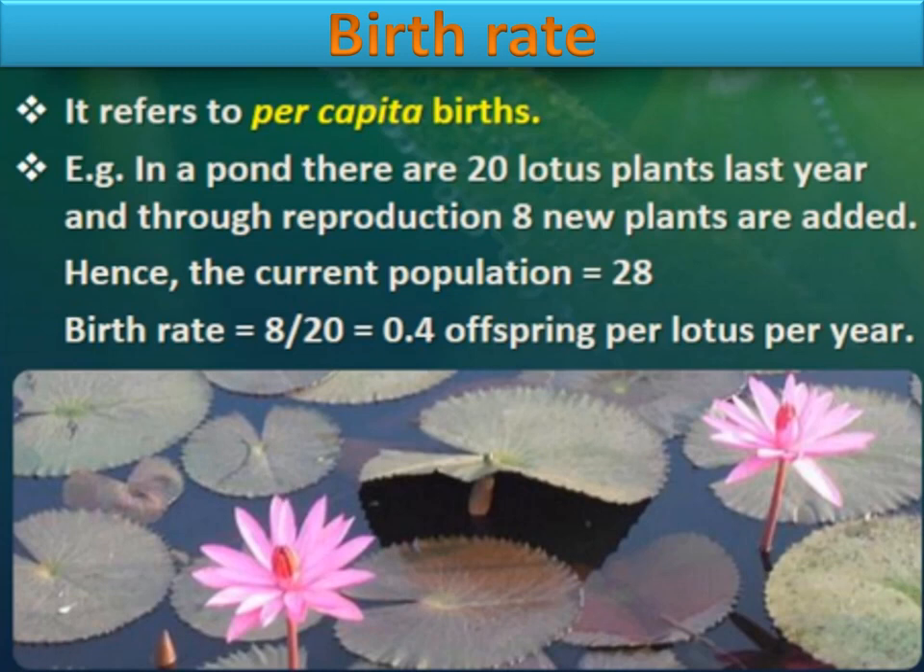For example, in a pond there were 20 lotus plants last year, and through reproduction 8 new plants are added. So the total number of plants will be 28 now. We can say the current population of lotus plants in that pond is 28. So what will be the birth rate, or per capita birth, per individual birth if we talk about it? It will be 8 by 20, right? The answer will be 0.4. So we can say the birth rate is 0.4 offspring per lotus per year, right? So this is how we can calculate birth rate.